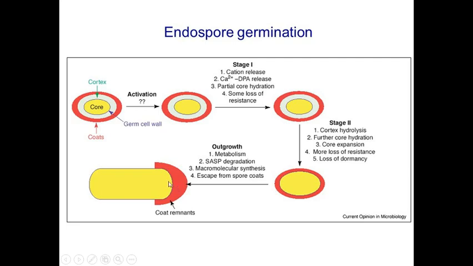After that, vegetative structures from the core region start to emerge, and this is actually endospore germination.